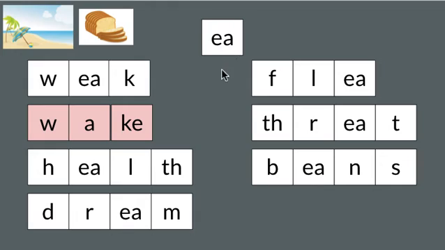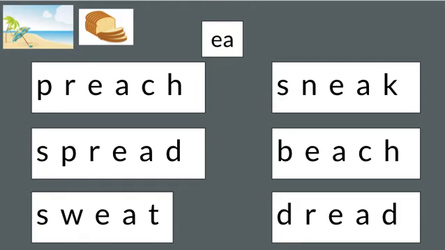So you can really see how important it is to know what sounds go with that EA vowel team so that when you hear those sounds, you can use the EA vowel team appropriately and not use it when it does not match the long E sound or the short E sound. We can use these patterns to also help us to read words. Watch me as I do the first one.